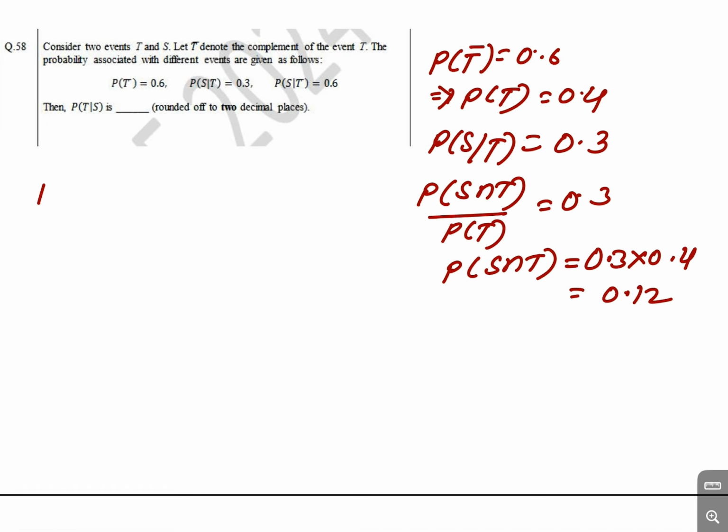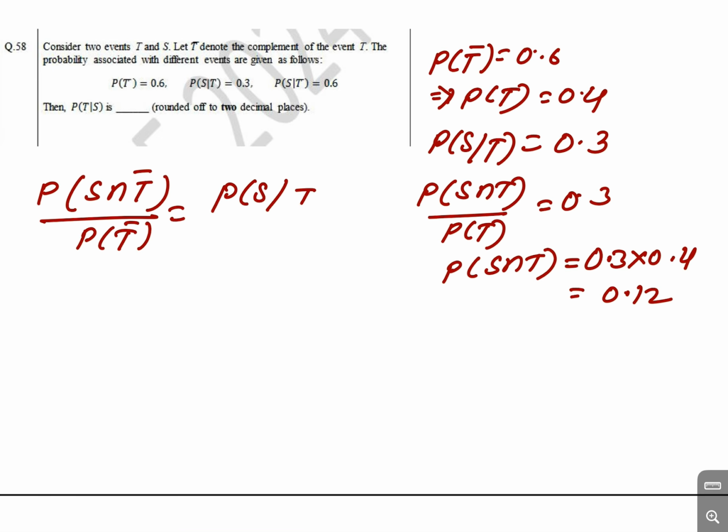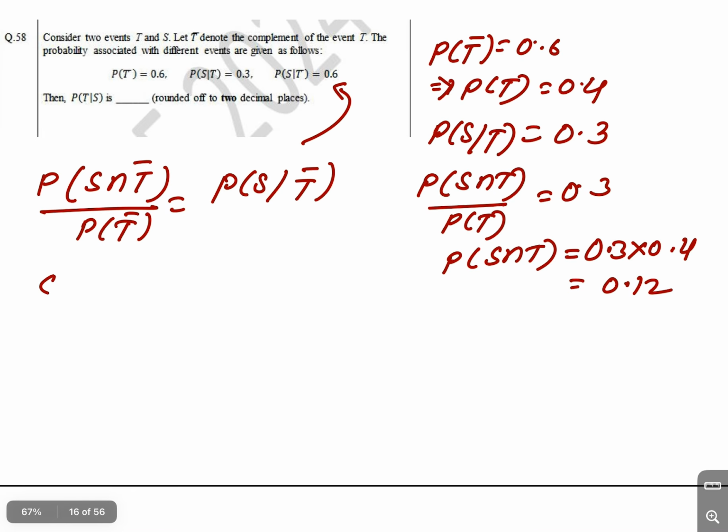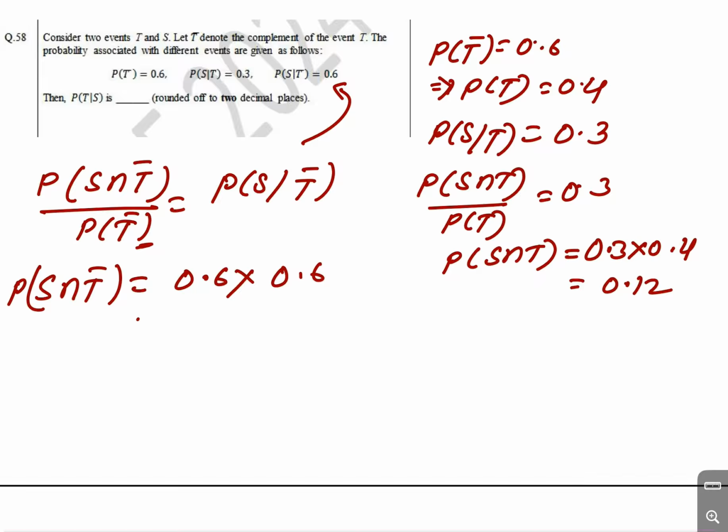Similarly, the probability of S intersection T complement is equal to the probability of S given T complement, which is 0.6, times the probability of T complement, which is 0.6 again, so the probability of S intersection T complement is 0.36.